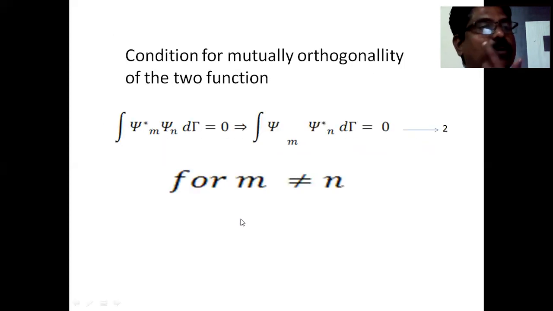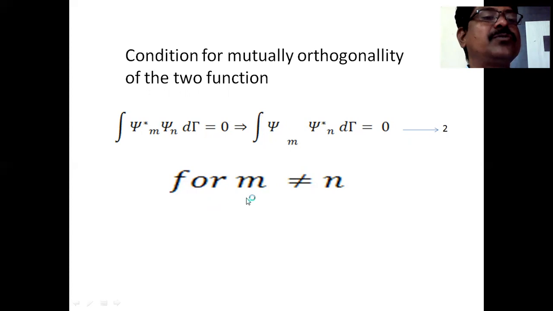One more condition is the condition for mutual orthogonality of two wave functions. If psi m and psi n are the wave functions of the particles, then the integration of psi star m into psi n into dt equals 0, or, just interchanging the complex conjugate, the integration of psi m into psi star n dt equals 0.